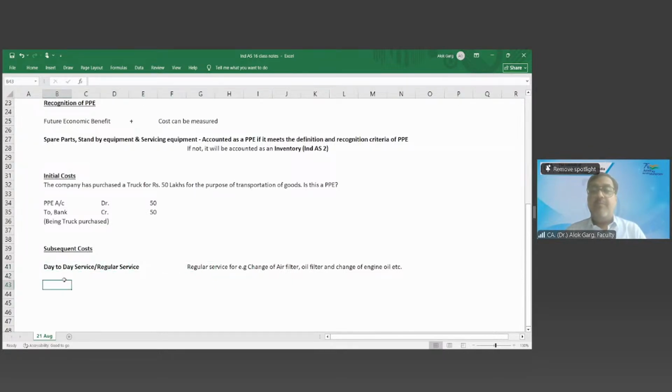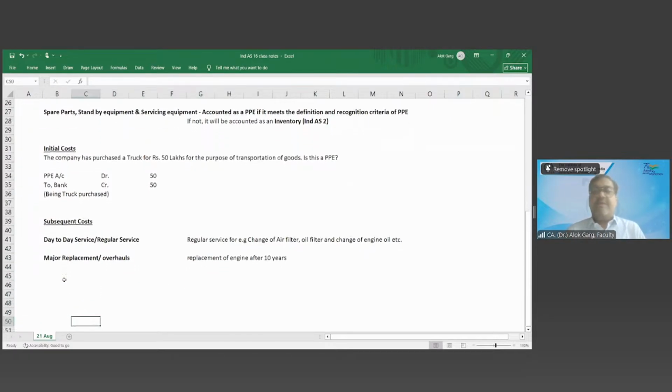Second, major replacement or overhauls. For example, replacement of engine after 10 years. Replacement of engine after 10 years. Right? These two are the kinds of subsequent cost. Do you agree or disagree with me? Agreed, sir.